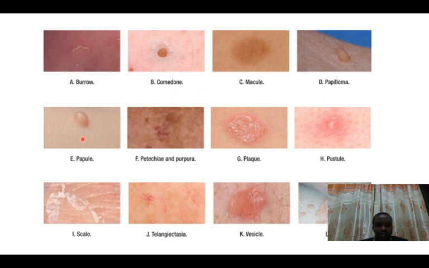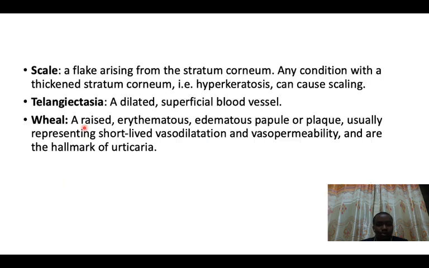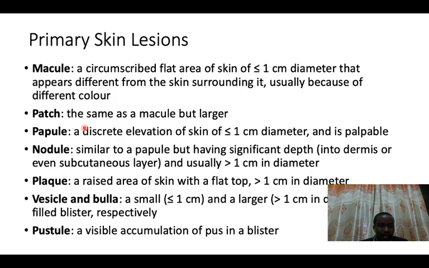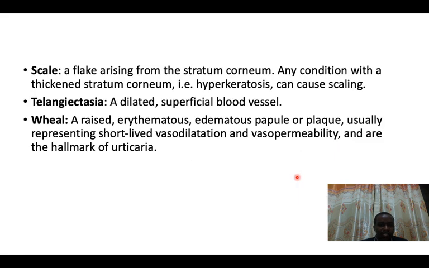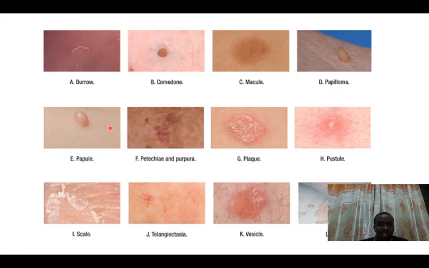So I will try to explain those common terms that we are going to be using. I skipped the burrow, I skipped the papilloma, but let me talk about the papule. A papule is an elevation of the skin and is palpable, and it must be less than 1 centimeter. So as you can see, this is a raised skin lesion and it's palpable.